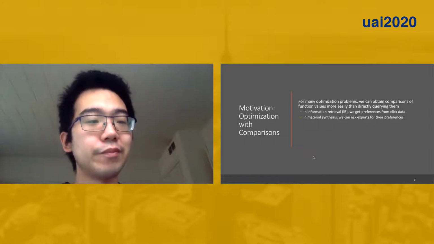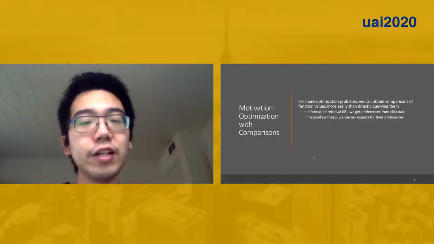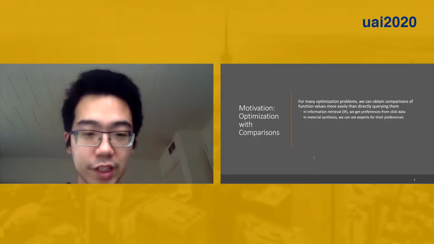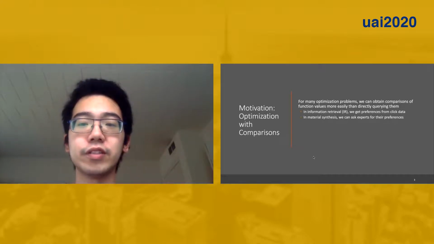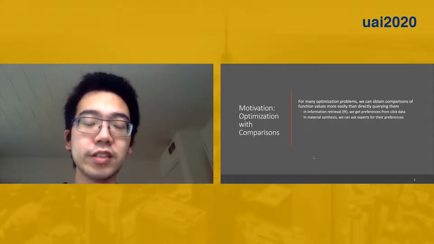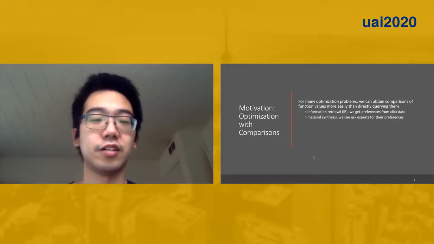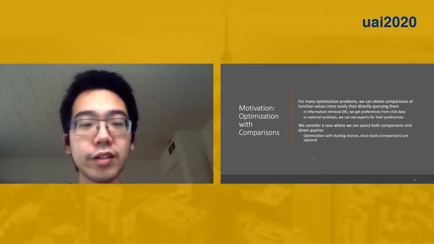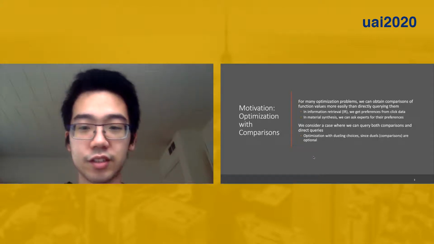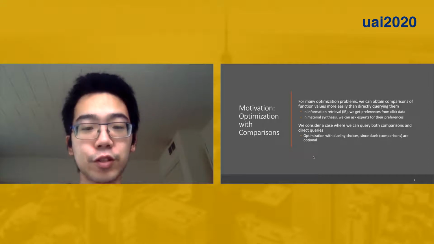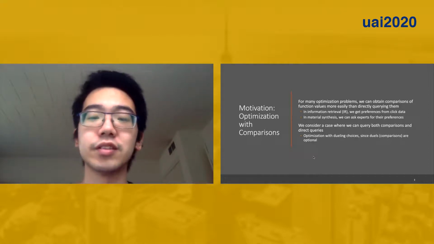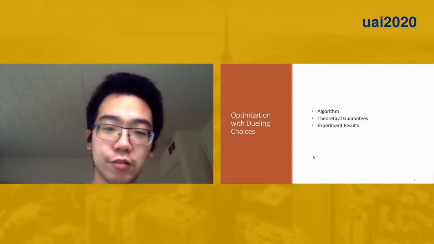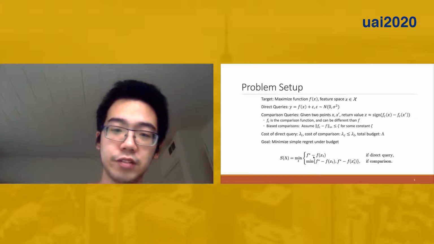Our work is motivated by optimization with comparisons. For many optimization problems, we can obtain comparisons of the function values more easily than directly querying them. For example, in information retrieval, we can get preferences from user click data. In material synthesis, we can ask experts for their preferences on the experiments. Here we consider a case where we can query both comparisons and direct queries. So we call our problem optimization with dueling choices, since here the duels or comparisons are optional. We present our algorithm along with theoretical guarantees and the experiment results.